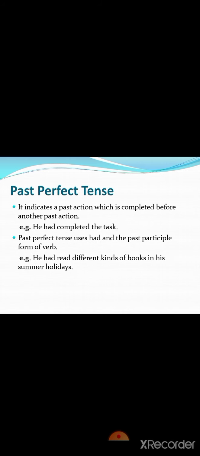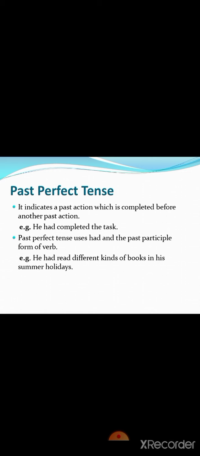Now let us discuss past perfect tense. So, just have a look what is meant by past perfect tense. It indicates a past action which is completed before other past action. He had completed the task. Past perfect tense uses had and past participle form of the verb. He had read different kinds of books in his summer holidays.